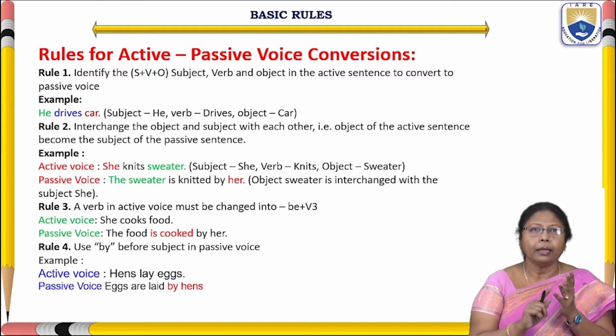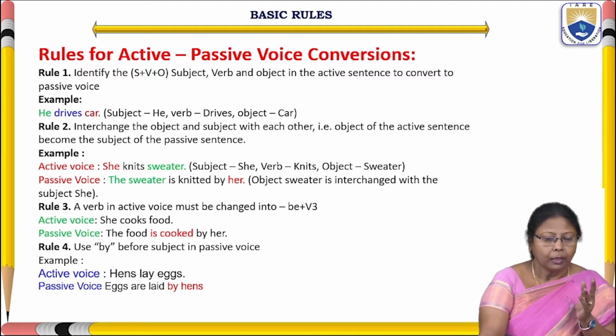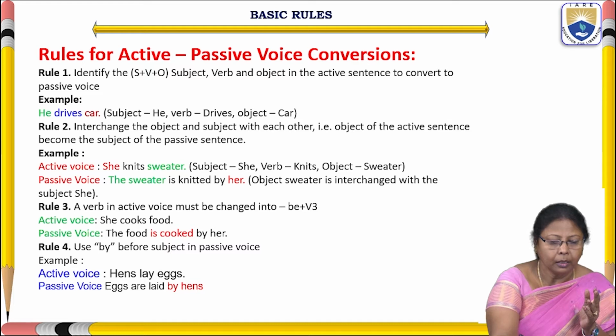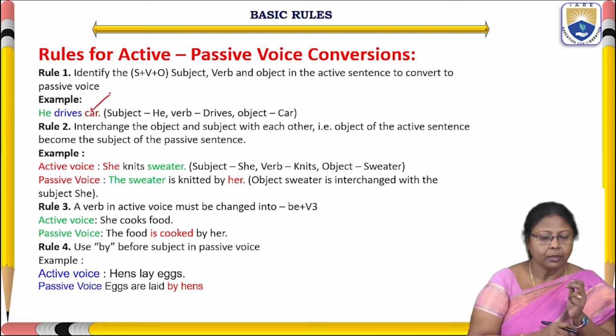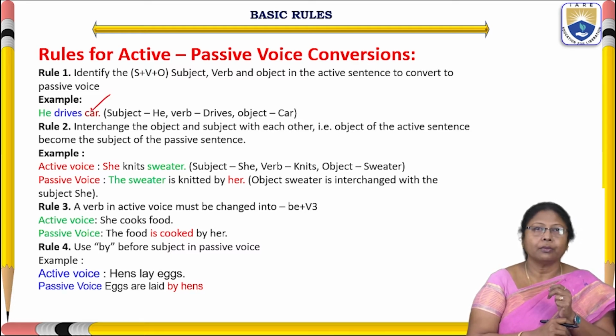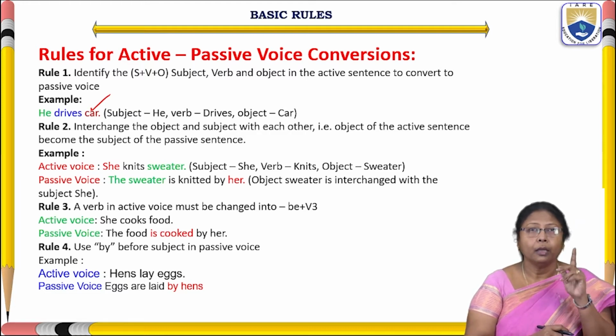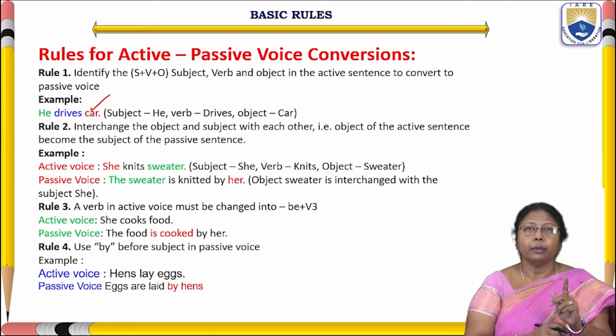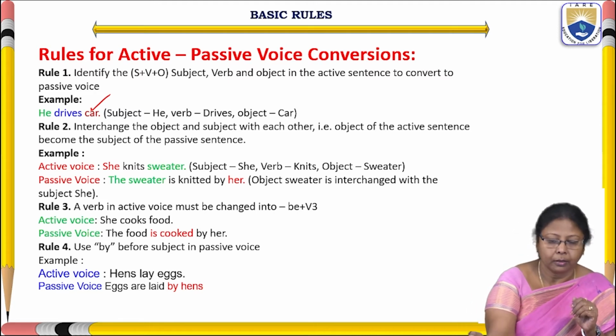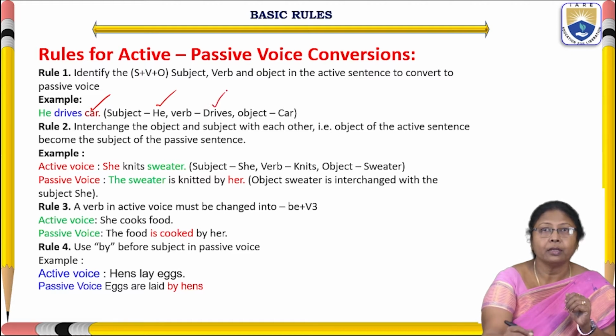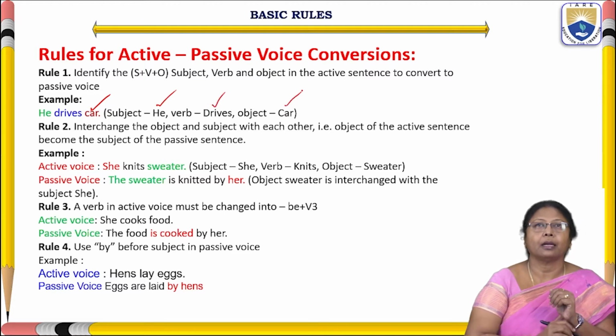Here I gave the sentence, he drives a car. First of all, we need to identify what is subject, what is verb and what is object. Subject is he, verb is drives and object is car.